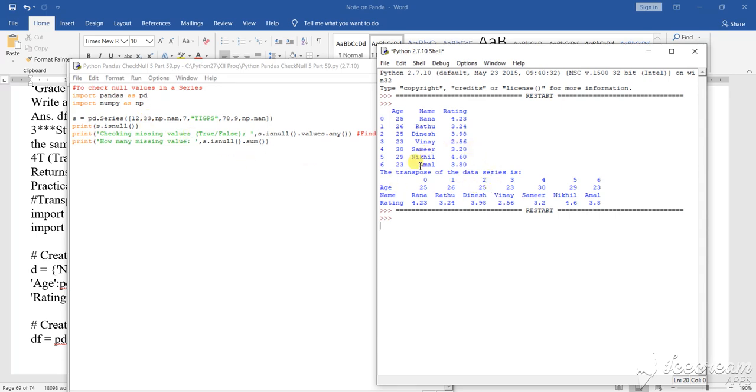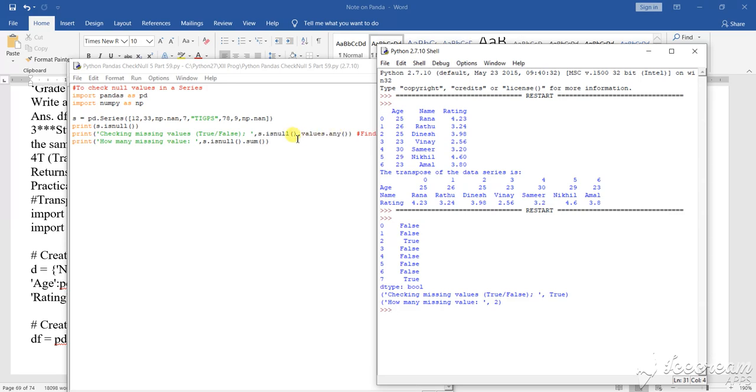This was the previous one, where I have seen the transpose function implemented. Now you see very nicely. Zeroth position, false value is there, check the missing value. What I have written, see here, s.isnull().values.any().